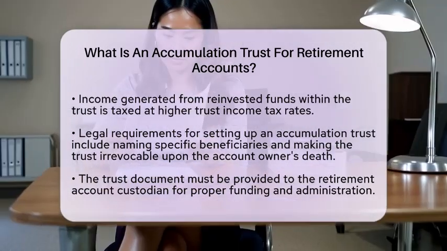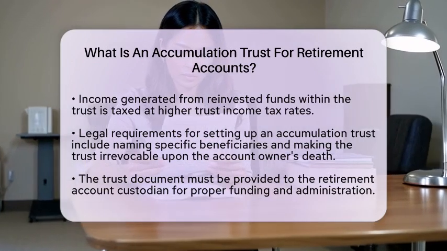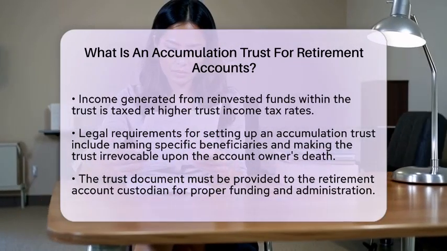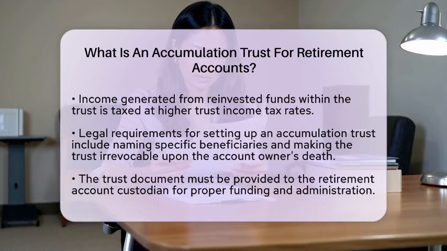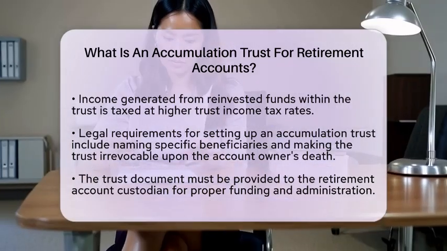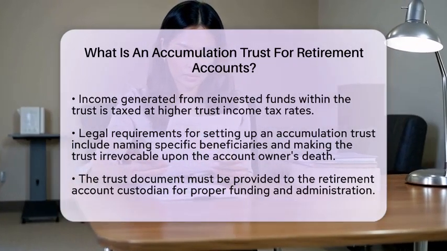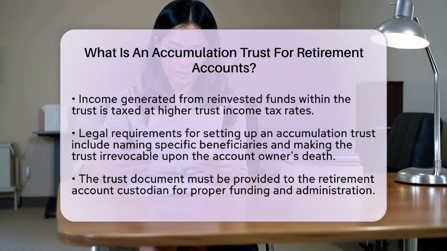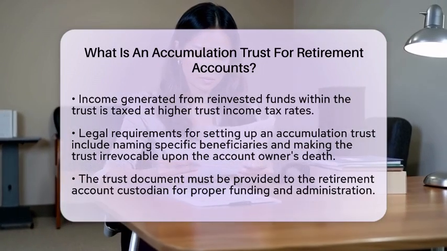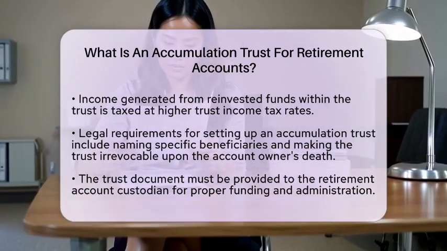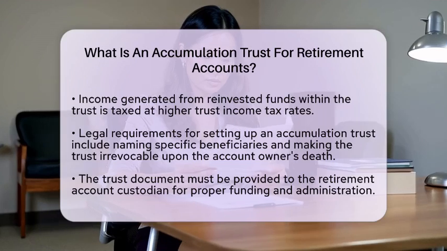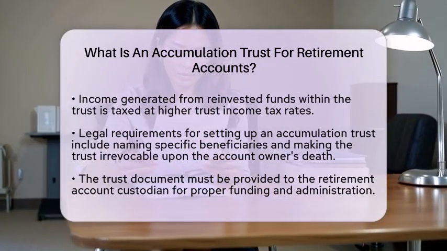Accumulation trusts are often used to protect retirement assets for beneficiaries who may not be ready to manage large sums or to delay distributions for tax planning or creditor protection. The trustee's discretion helps ensure that funds are used wisely over time rather than being given outright, which could lead to mismanagement. When comparing accumulation trusts to other types of trusts, the key difference is how distributions are handled.